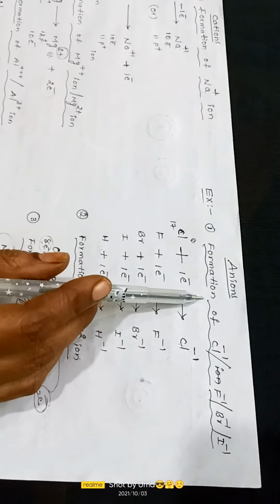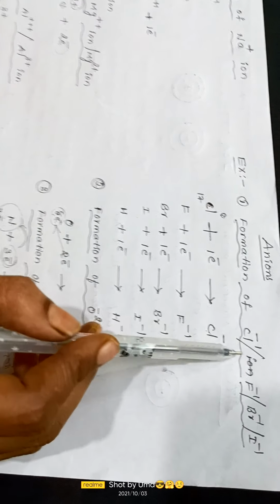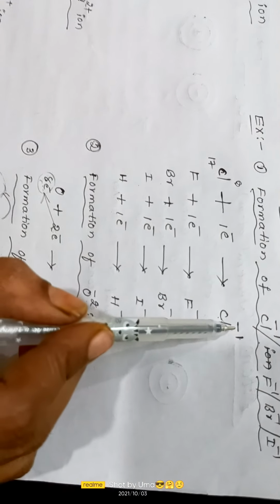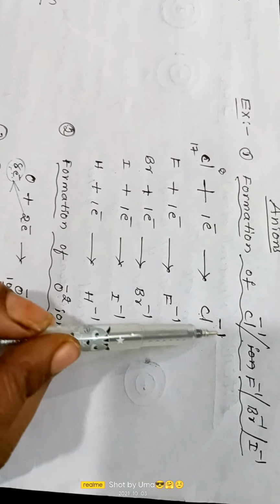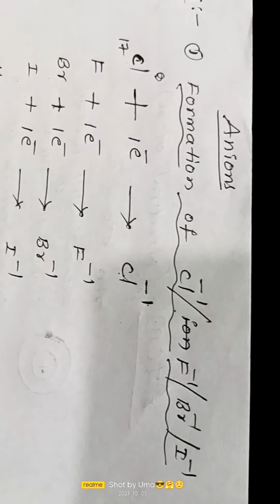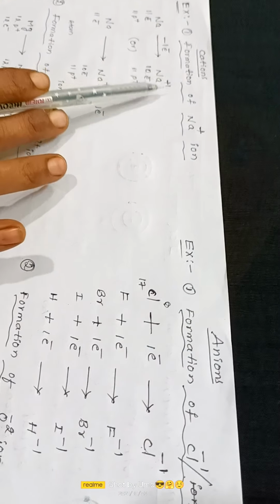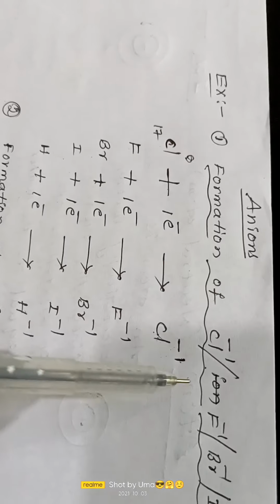Similarly in the anions also, formation of monovalent anions. Here monovalent means only a single charge, so either it is positive or negative. If it is a cation, you have to write monovalent cation. If it is an anion, you have to write monovalent anion, when they contain only minus 1 or plus 1.